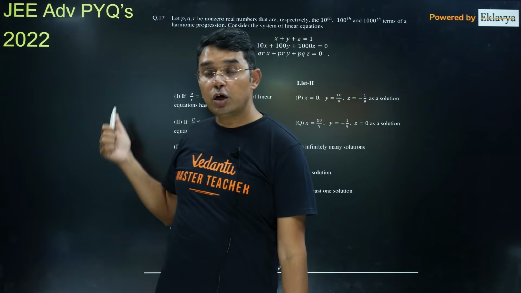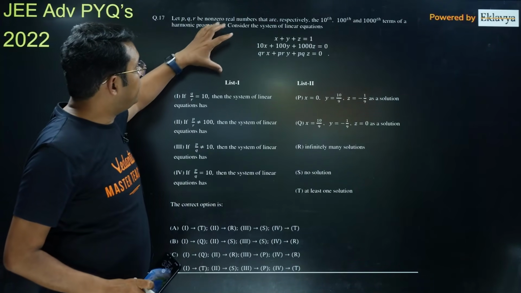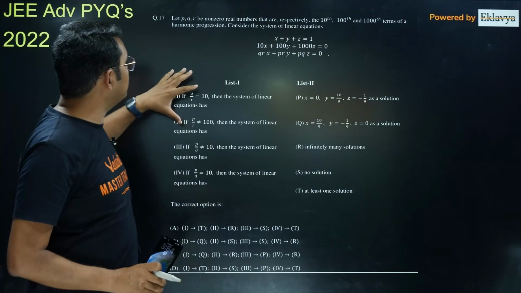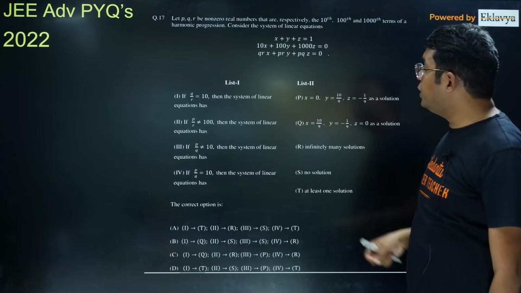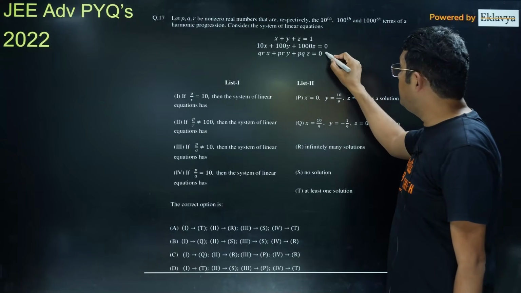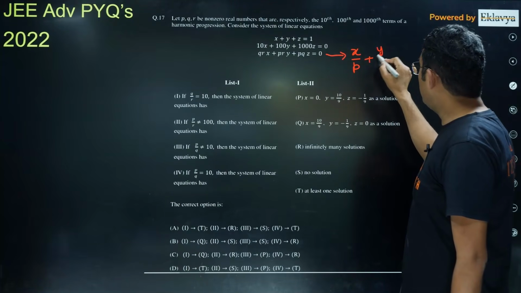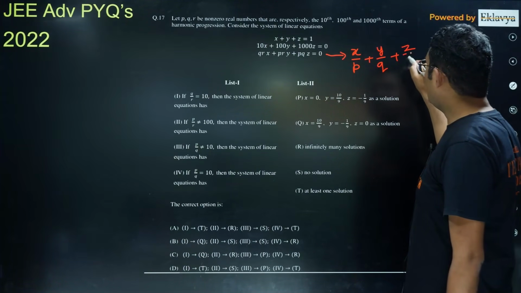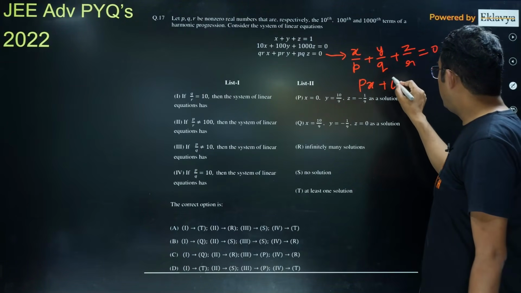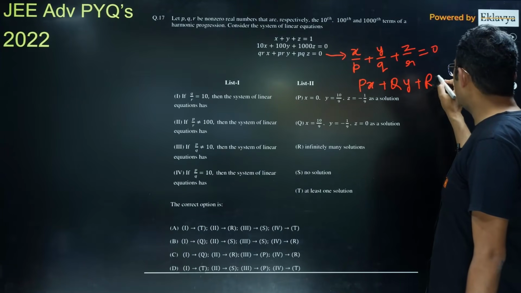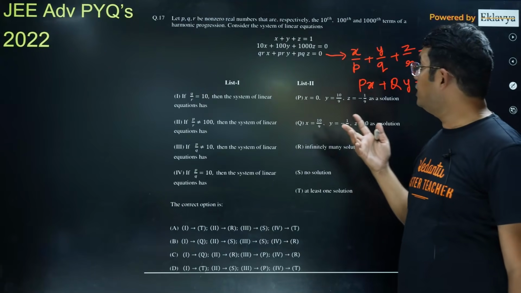Now coming to the question of 2022, here we are given p, q, r are non-zero real numbers that are respectively the 10th, 100th and 1000th term of an HP. Okay, and the third equation is given as qr into x plus pr into y plus pq into z. Now if I divide it by pqr, it will become x upon p plus y upon q plus z upon r is equal to 0. And if I write 1 upon p as capital P, similarly capital Q into y plus capital R into z, PQR will be the 10th, 100th and 1000th term of an AP.